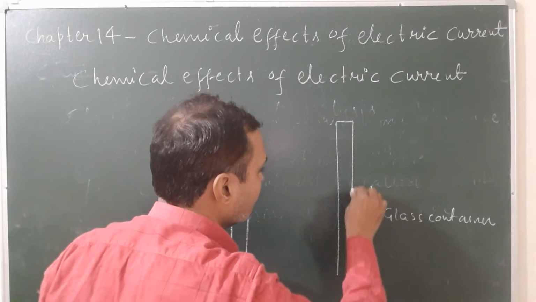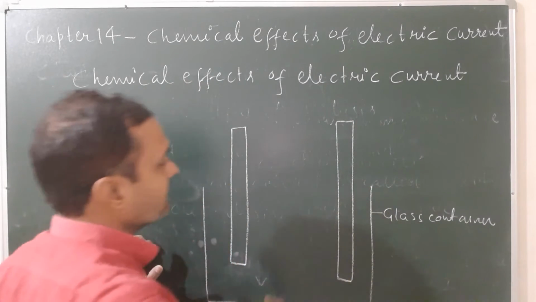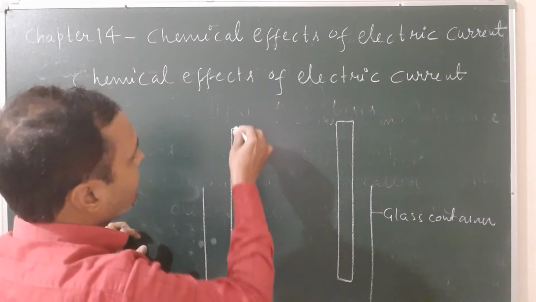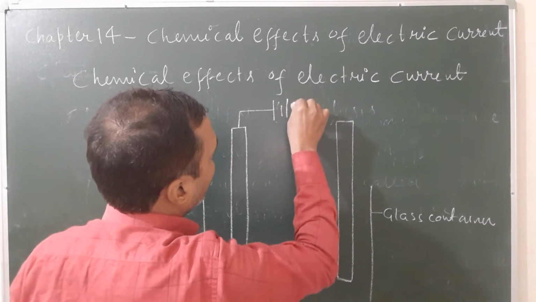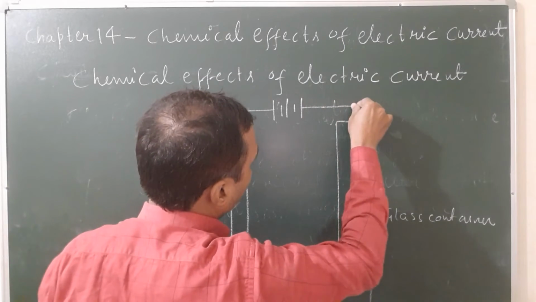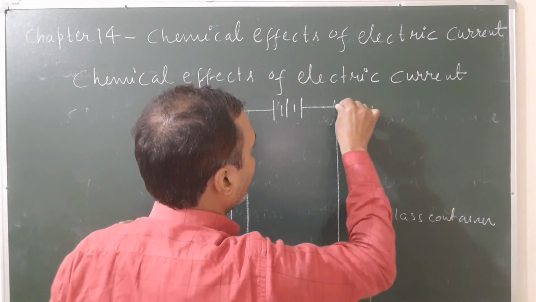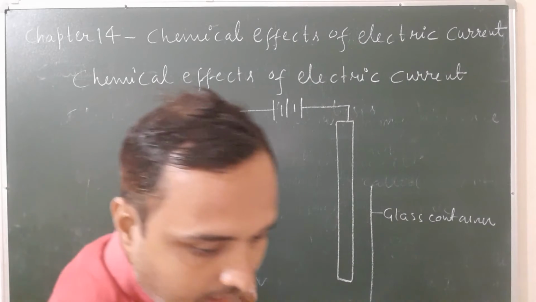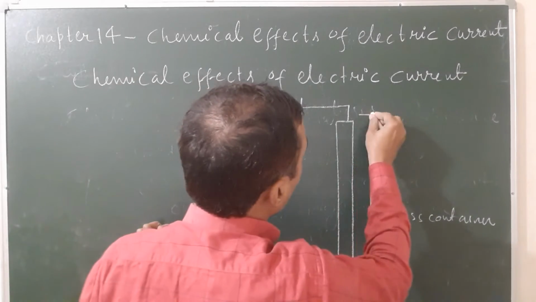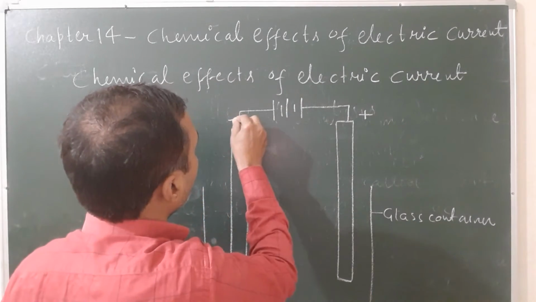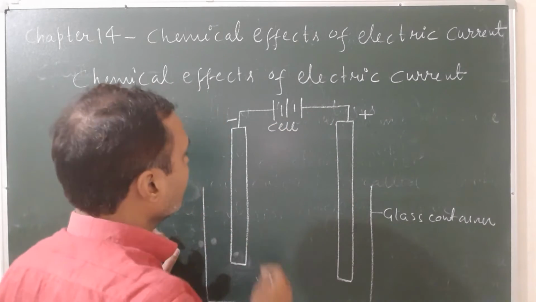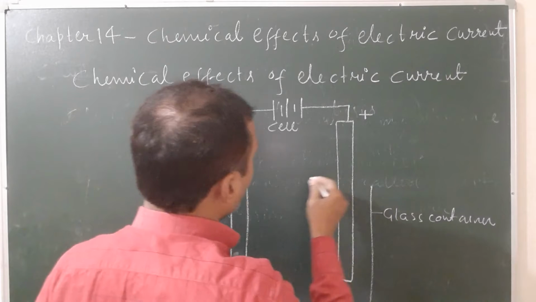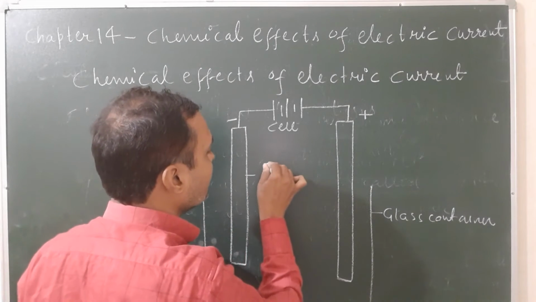There are two plates, metallic rods, and these metallic rods are attached with the cell or battery. Here are given the positive terminal and the negative terminal. This is the cell or battery, and this is the electrode. These two are called electrodes.